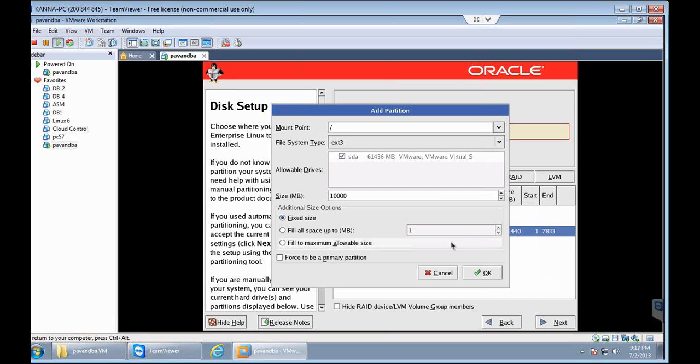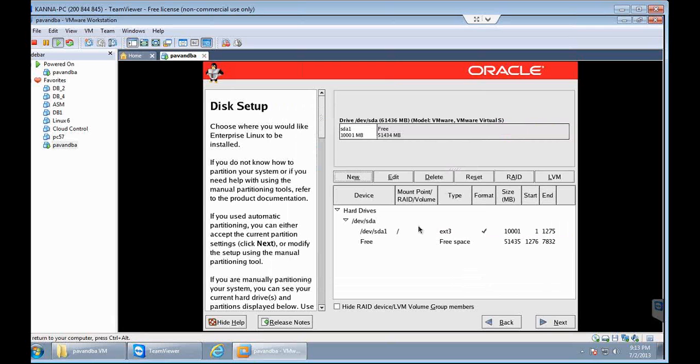Once you have given 10 GB to this mount point, click on OK. Now you are left with 51 GB, so you need to create another partition.